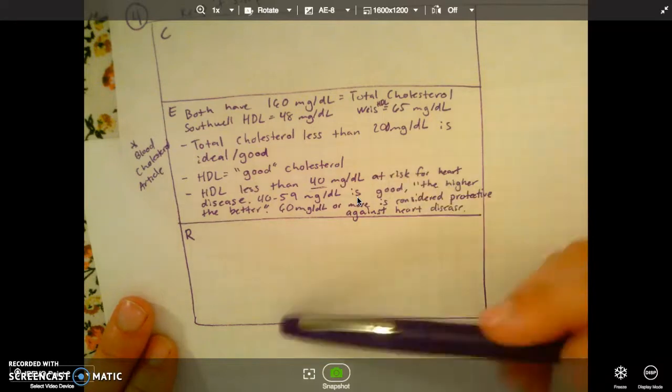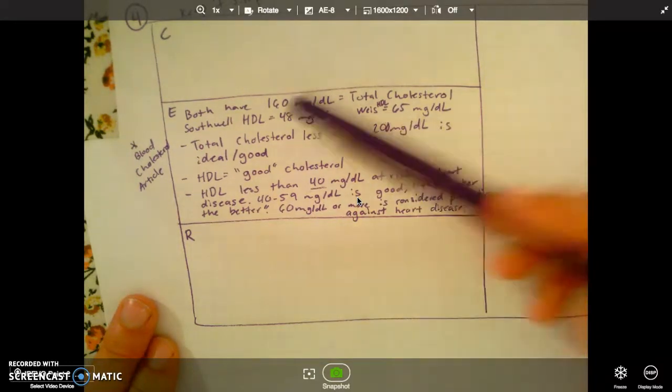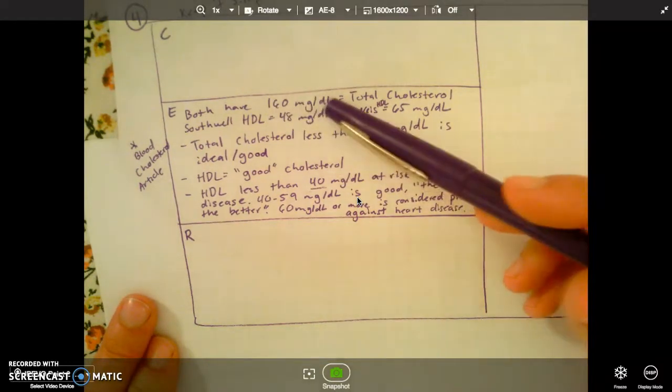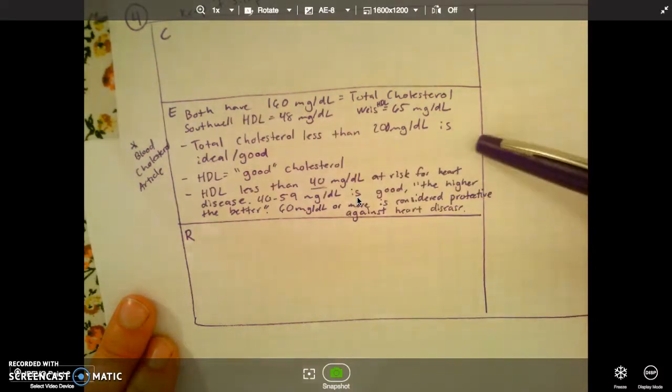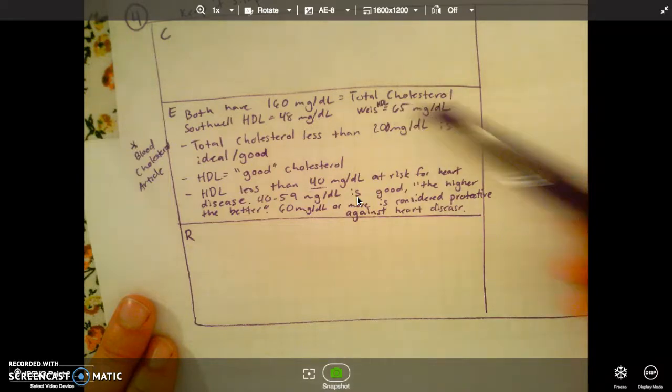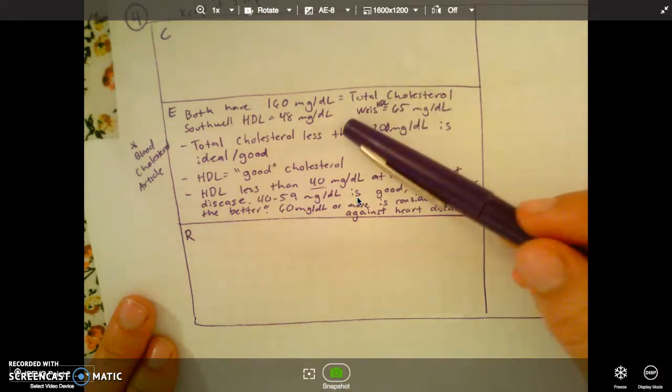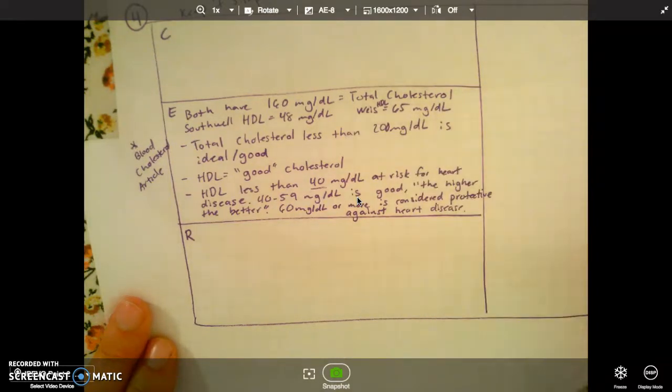So we write it out in sentences, tie it back to the levels of 48 milligrams per deciliter for Mr. Southwell for his HDL and 65 milligrams per deciliter for my HDL. So making sure I'm including that information.